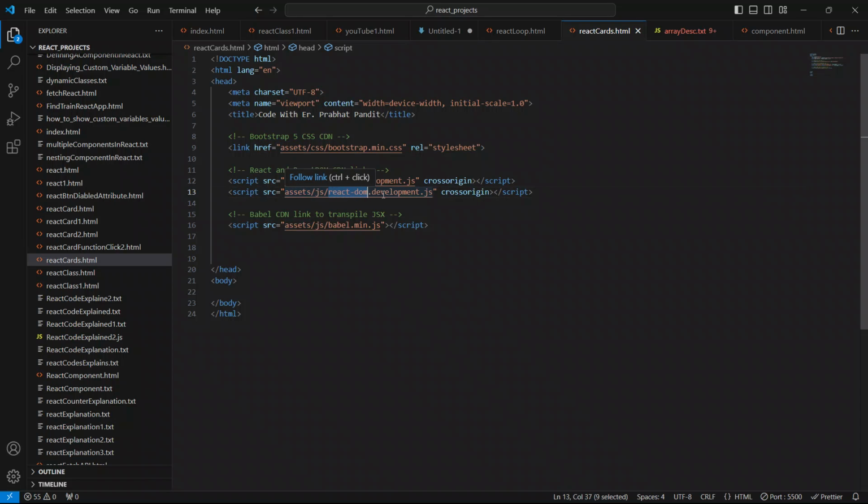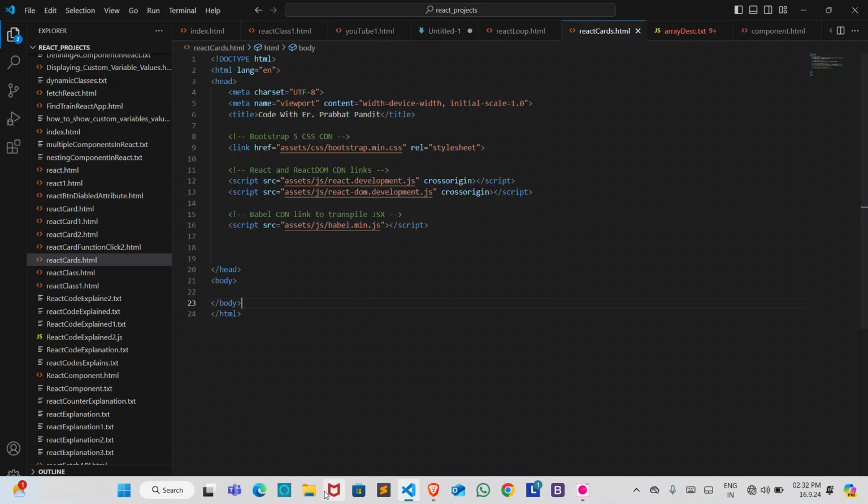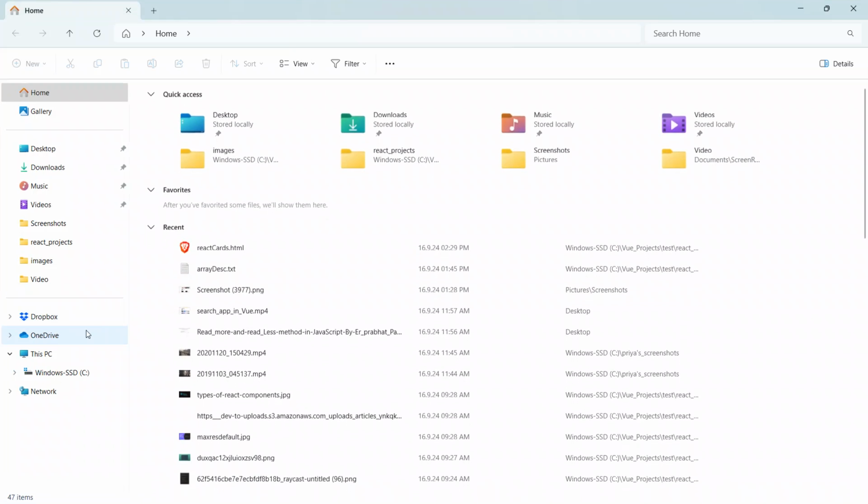Now this is again inside the folder assets, inside the folder JS, and the file name is react-dom.development.js. And this is the Babel CDN link, which is going to transpile the JSX into normal or plain JavaScript, which will be understood by our browser's JS engine. That's why we use Babel to transpile JSX. It is also inside the folder assets, inside the folder JS, and there is a file called babel.min.js. If you want I can show you the folder also, but it will take some time, so to save our time I'm not showing you.